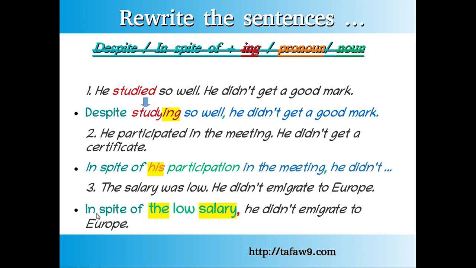Sentence number 3. The salary was low, he didn't immigrate to Europe. In spite of the low salary, notice here we have a noun, ism. The low is just an adjective. What is important is the salary, the noun here. In spite of the low salary, he didn't immigrate to Europe. Also, we can say, despite his low salary, he didn't immigrate to Europe.